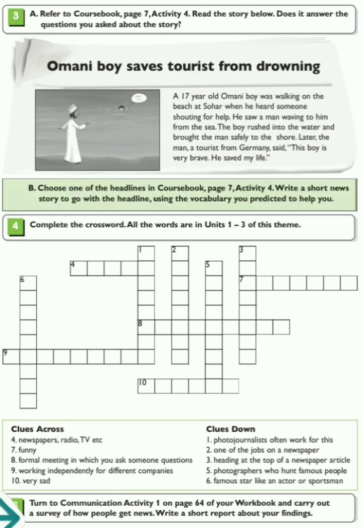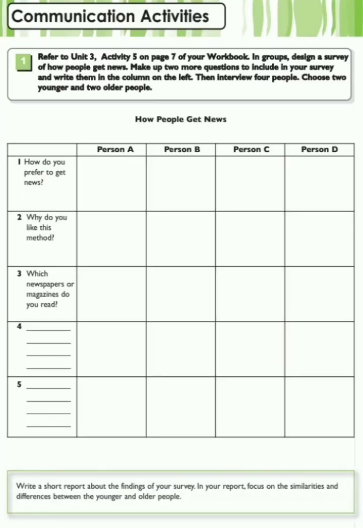Turn to Communication Activity 1 on page 64 of your workbook and carry out a survey of how people get news. Write a short report about your findings. Refer to Unit 3, Activity 5 on page 7 of your workbook. In groups, design a survey of how people get news. Make up 2 more questions to include in your survey and write them in the column on the left. Then interview 4 people.